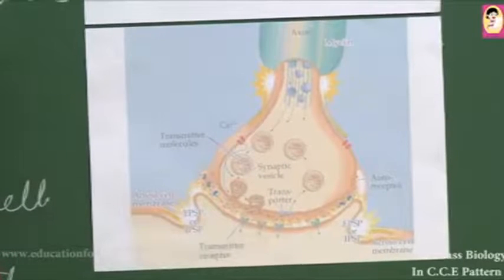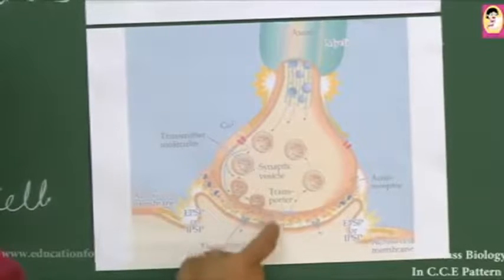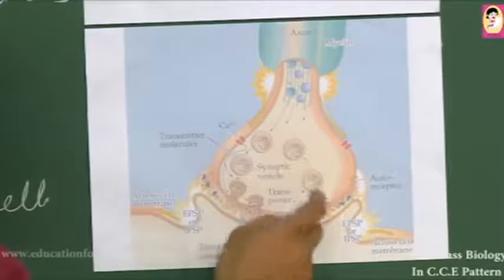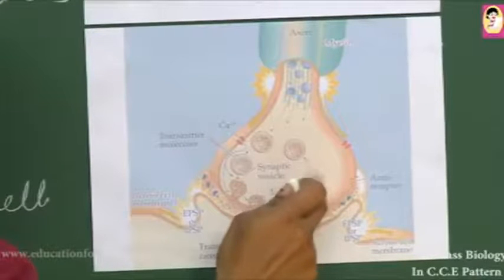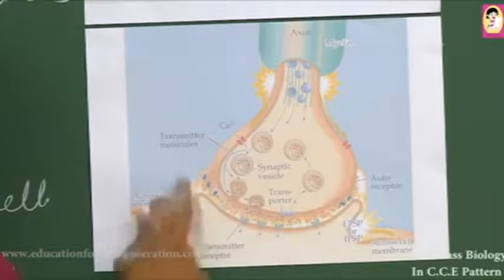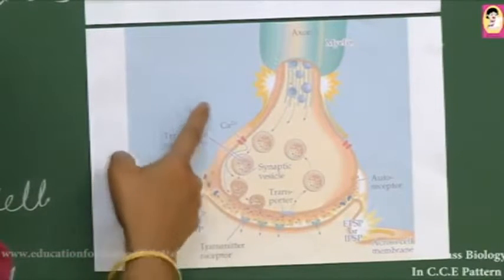This is called the synapse. Across these cell membranes, synaptic vesicles are there, transporters are present here, autoreceptors are there, and the transmitter molecules are present in them. So as calcium ions enter